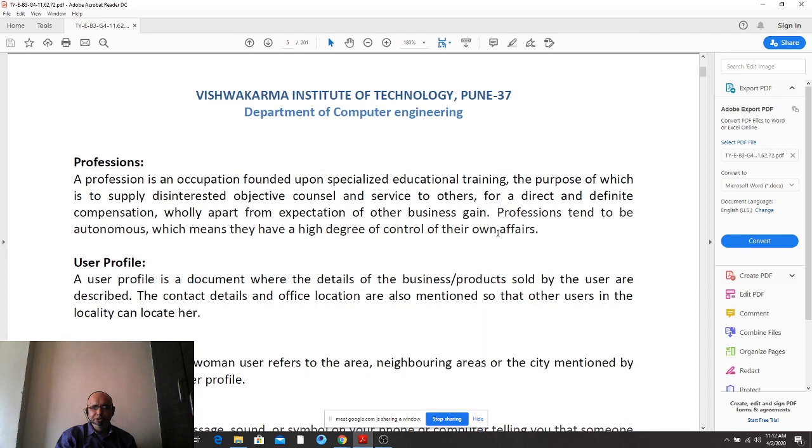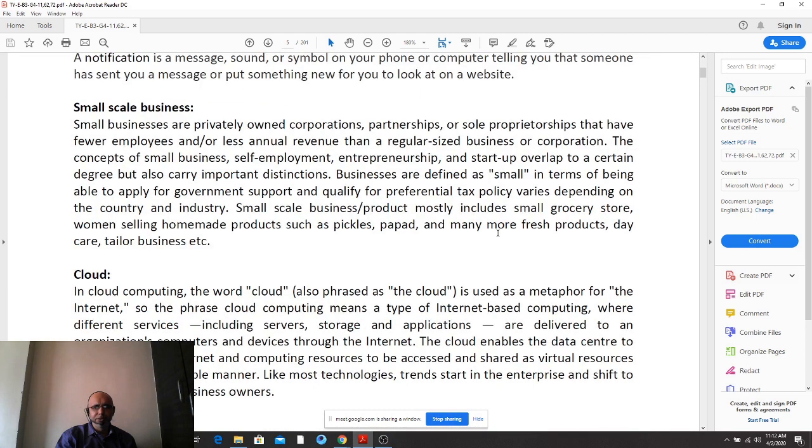You cannot assume anything. User profile means what, area of locality means what, notification means what, cloud, small scale business. Just see to it that the more you enhance the vocabulary, the reader will not be confused by any significant new term about which the target audience doesn't have any knowledge.